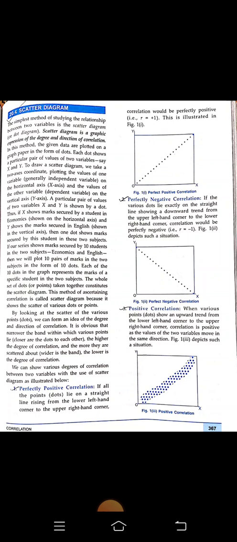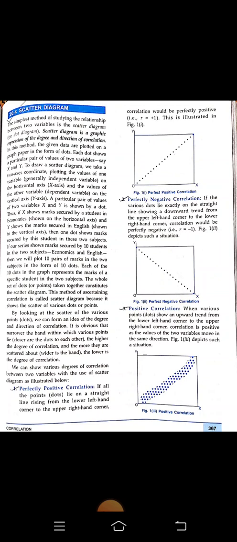To draw the scatter diagram, we need two axes. We plot the values of one variable, generally the independent variable, on the horizontal axis, that is the x-axis, and the values of the other variable, that is the dependent variable, on the y-axis. A particular pair of values of two variables x and y is shown by a dot. Thus, if x shows marks secured by the student in economics, on the horizontal axis, and y shows the marks secured in English.